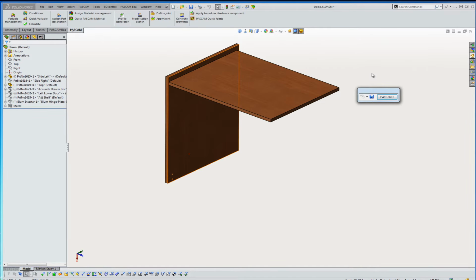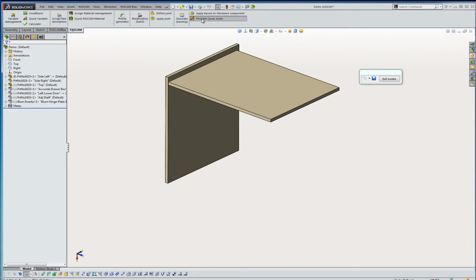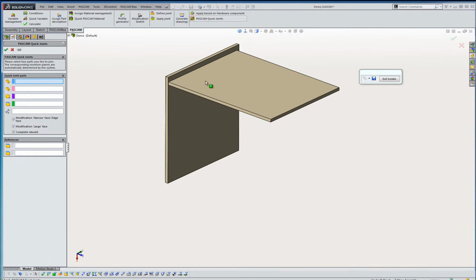Welcome to this overview of PASCAM WoodWorks and PASCAM 3D VAR. Before we move into 3D wood batch, let's begin with typical modifications and processes. Let's start with the PASCAM quick joint.